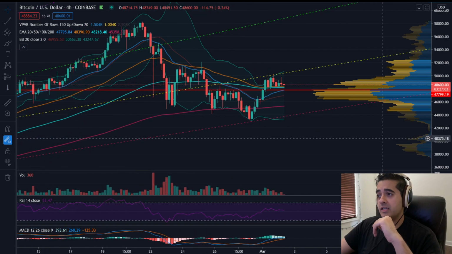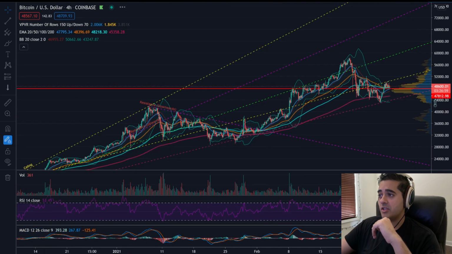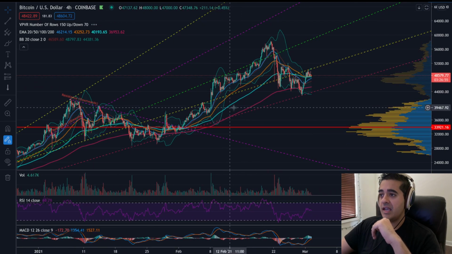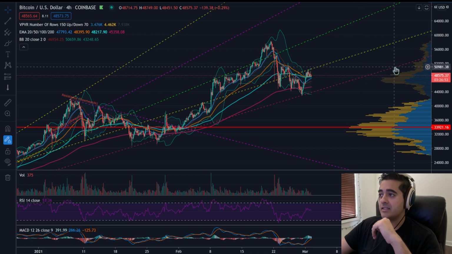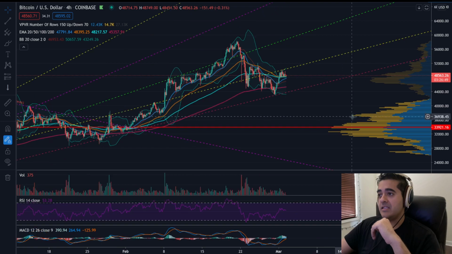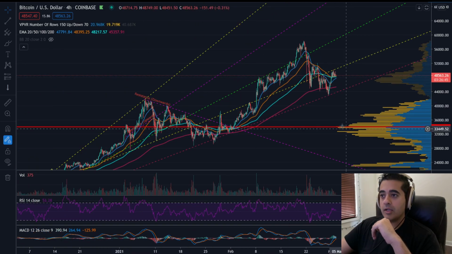But the Bitcoin chart is looking very interesting. You'll see what I've done here since the last time. There's a slight change at the bottom of the screen. What you see here is an upward trend line that's in red. Now this new trend line at the bottom is one that I've been wanting to add for a while, and I'm going to give you a better look at it.